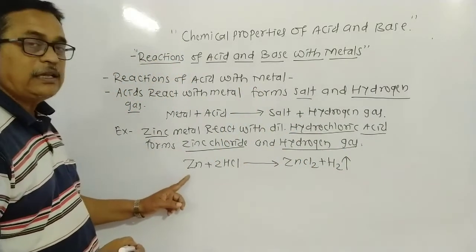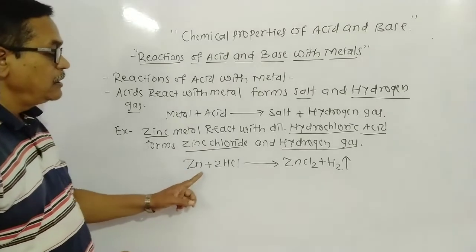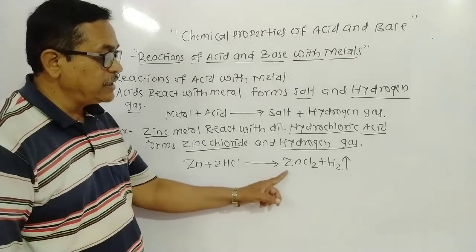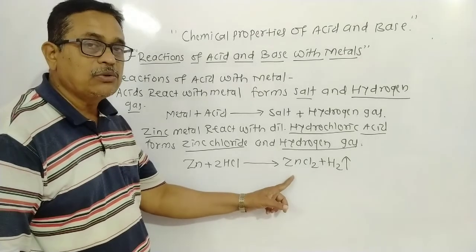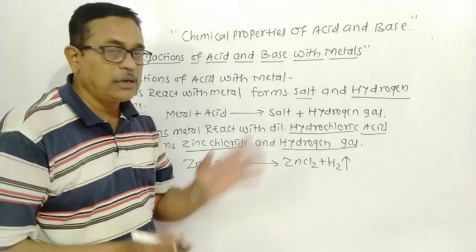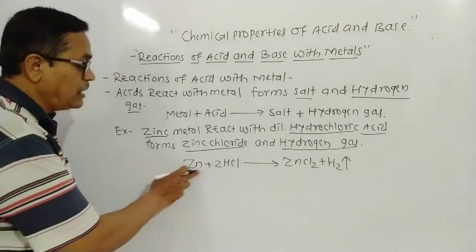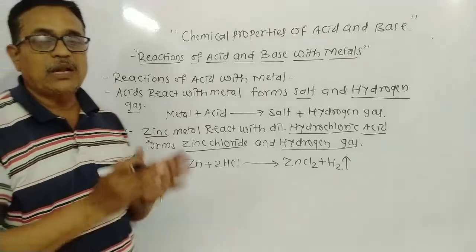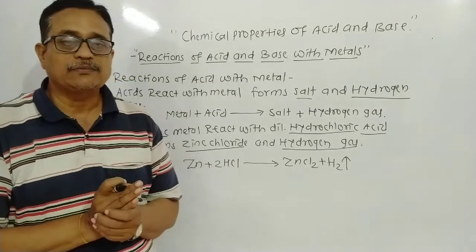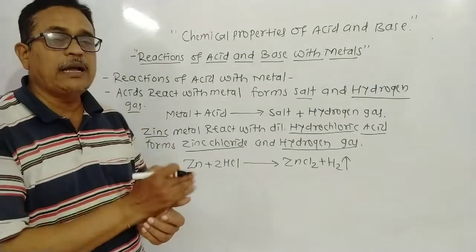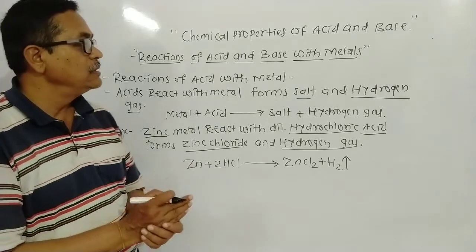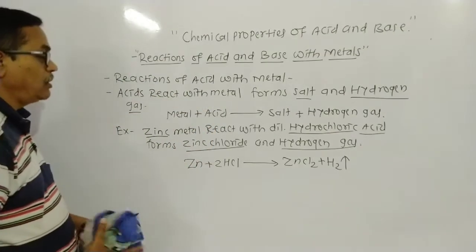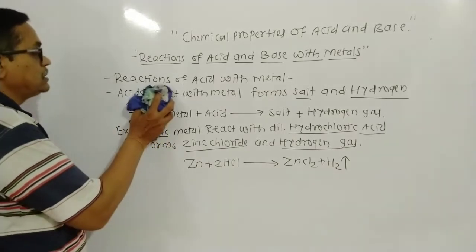Dear student, Zn is a metal, zinc is a metal. It reacts with dilute hydrochloric acid, 2HCl, that gives ZnCl2. That zinc chloride is a salt, plus hydrogen gas. Means metal reacts with acid to form salt and hydrogen gas. That is the first example, zinc metal reacting with hydrochloric acid. Dear student, then we study zinc reacting with sulfuric acid now.